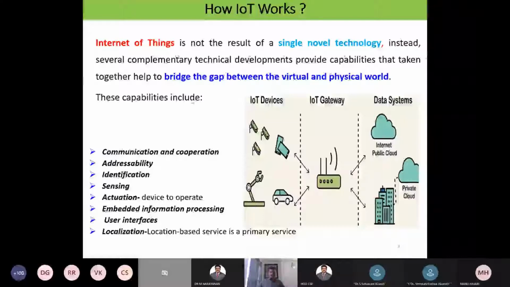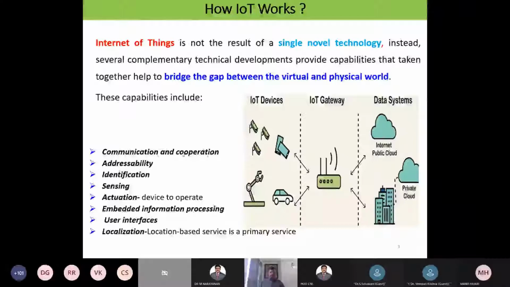What are the capabilities included in this Internet of Things? One is communication and cooperation. The best point is communication. If the communication is not there, then no use of the Internet of Things. If the communication is there, again the cooperation is a must among the objects, among the devices. If the cooperation is not there, then it could be very difficult to work.